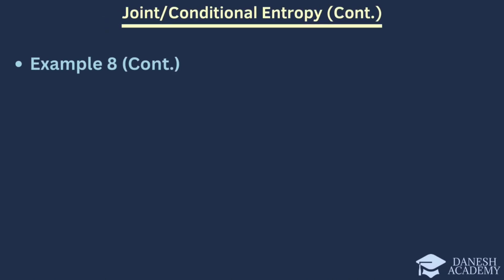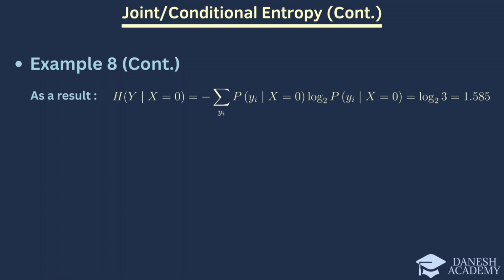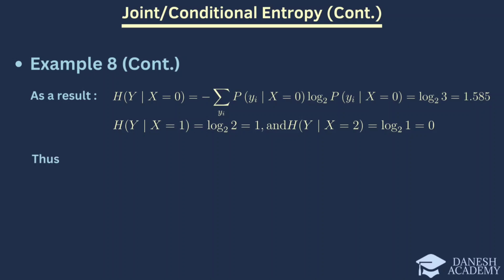Next, we focus on conditional entropy, starting with the scenario where X equals 0. Using the conditional entropy formula, we calculate the uncertainty of Y given that X equals 0. Similarly, we compute conditional entropy for X equals 1 and X equals 2, incorporating these values into the conditional entropy formula to capture their respective uncertainties.